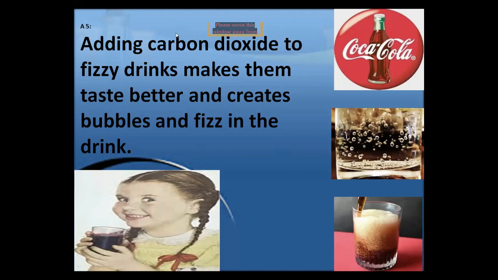When the top is taken off, the pressure is released and the gas escapes as tiny bubbles. You can observe there are the bubbles. So these are the bubbles of carbon dioxide.